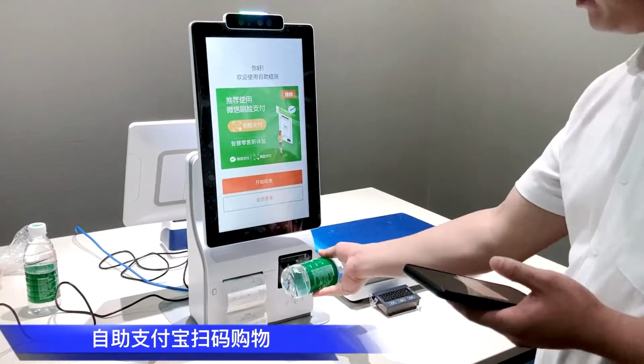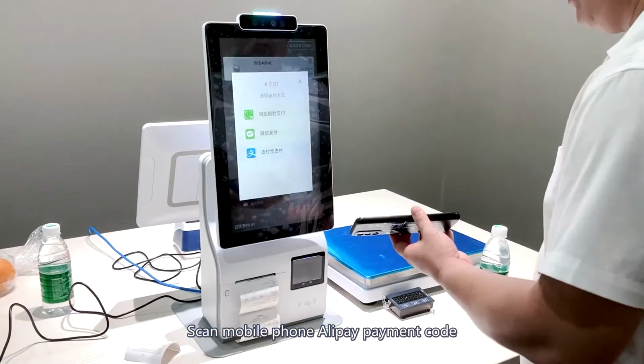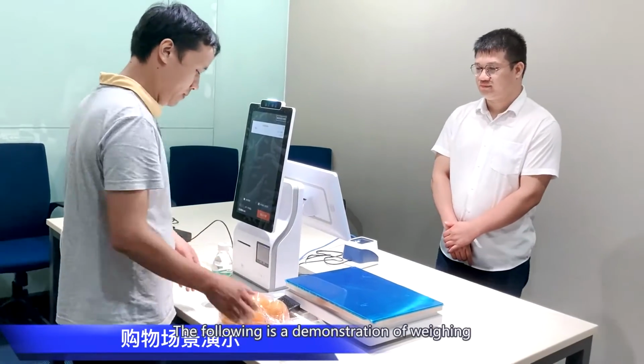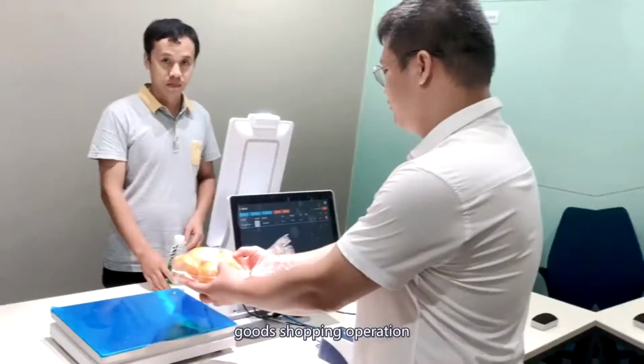To pay with Alipay, scan the mobile phone. Alipay payment code. Complete shopping. The following is a demonstration of weighing goods shopping operation.